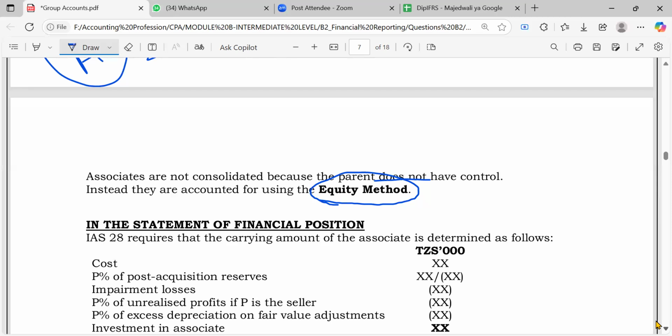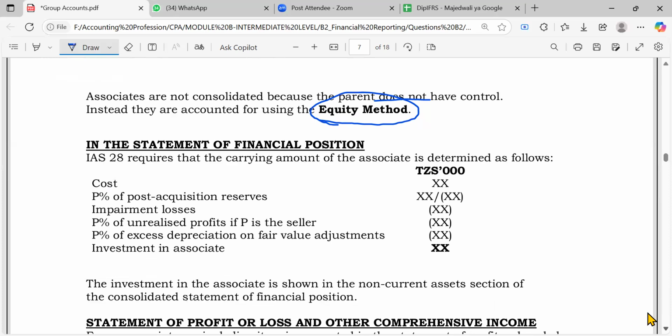So this is what we usually do. It's very simple. The equity method is very simple. As per IAS 28, the carrying amount should be determined as follows. First of all, in the books, you would have invested your figure. Let's say that it may be 100 million, for example. That's why you write here cost. Of course, this would already be in your figure. It's just like the purchase consideration I told you.